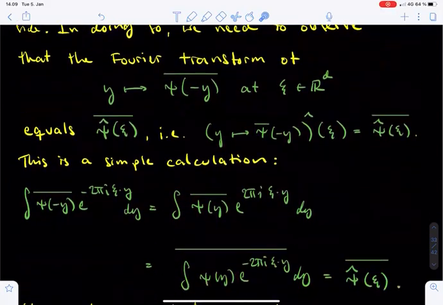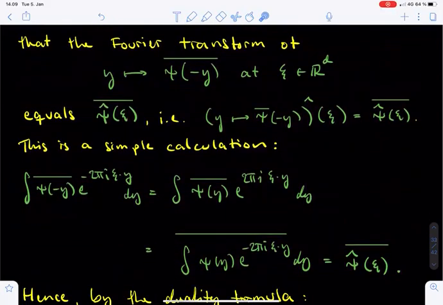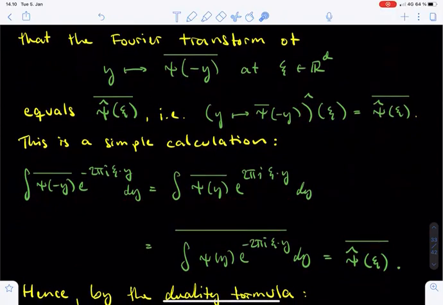The justification of this formula is another straightforward computation. Starting from the left-hand side, we have an integral of the complex conjugate of psi at minus y times e to the power minus 2 pi i xi dot y dy. We first make a change of variables which changes the sign of y, and we end up with the integral of the complex conjugate of psi at y times e to the power 2 pi i xi dot y dy.